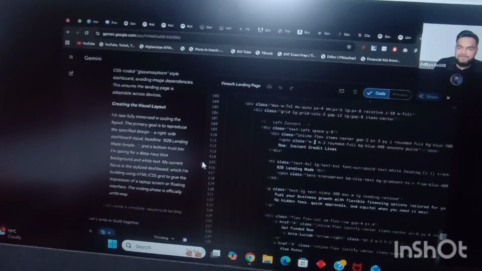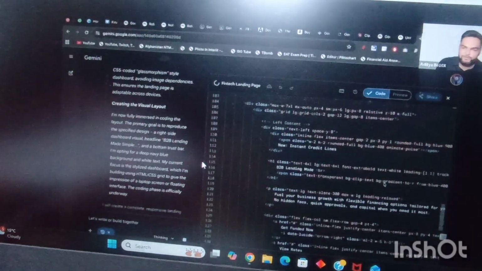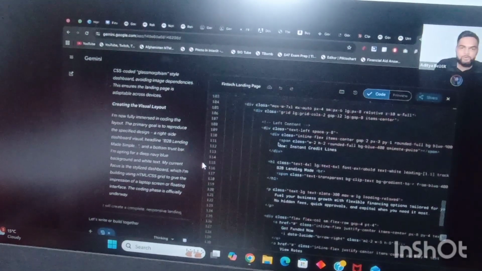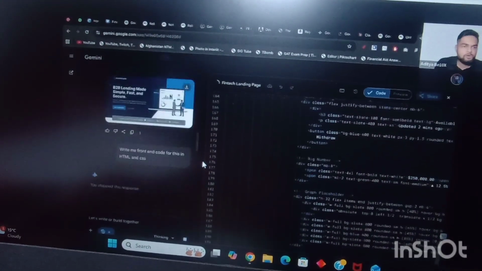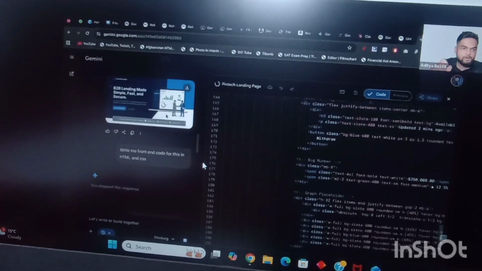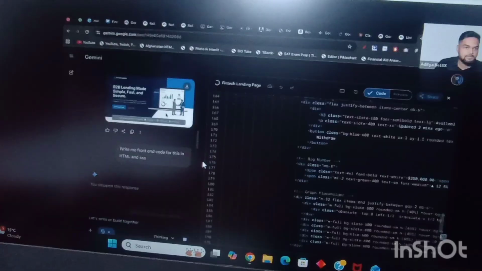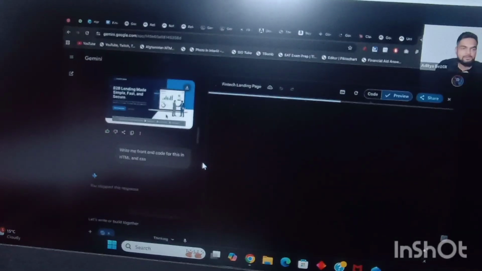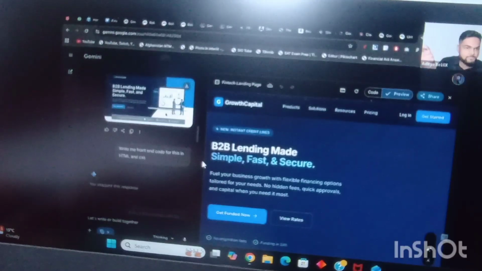I'm not paying a single rupee to any developer. I'm not paying a single rupee to a UI designer. As just a chill dude chilling in the room, I created this in 2 minutes. Of course, some of you who are professionals must be saying, Aditya, this is not the proper design. But folks, I just spent 1 minute. I can spend 20-30 minutes to create really good designs, right? I already do that in my company. We have a workflow set up where we are creating hundreds and hundreds of landing pages for testing, and in just a jiffy we are coding it as well.